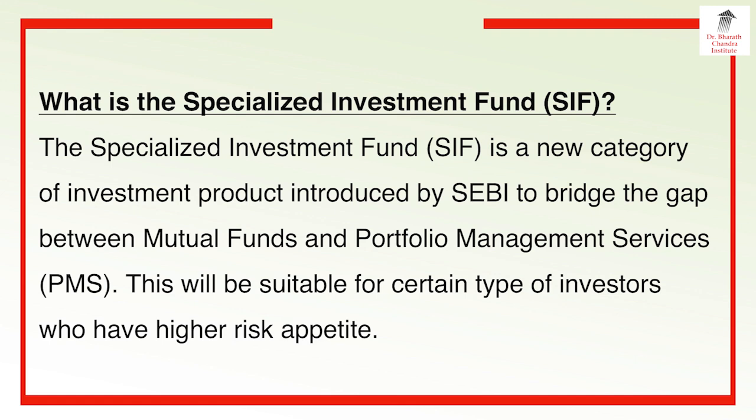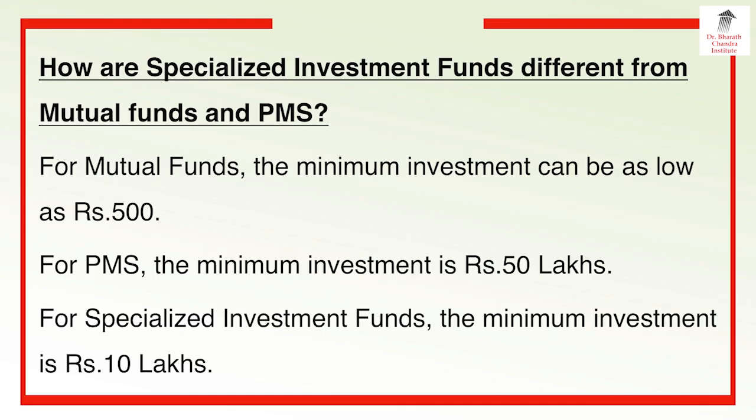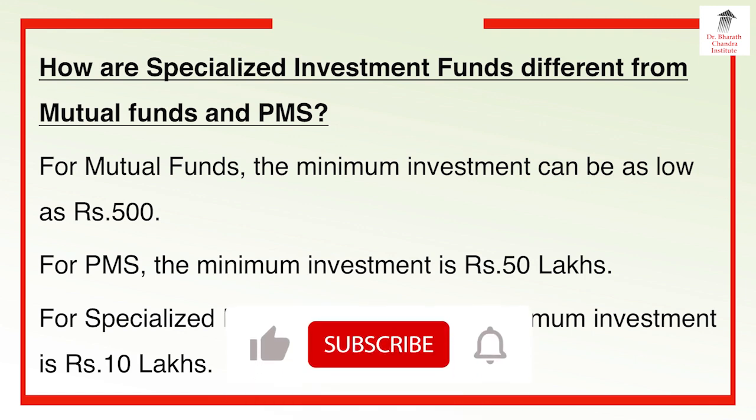Specialized Investment Fund is a new category of investment product introduced by SEBI to bridge the gap between mutual funds and portfolio management services. This will be suitable for certain type of investors who have higher risk appetite. How are specialized investment funds different from mutual funds and PMS? For mutual funds, the minimum investment can be as low as Rs 500. For PMS, the minimum investment is Rs 50 lakhs. For specialized investment funds, the minimum investment is Rs 10 lakhs.